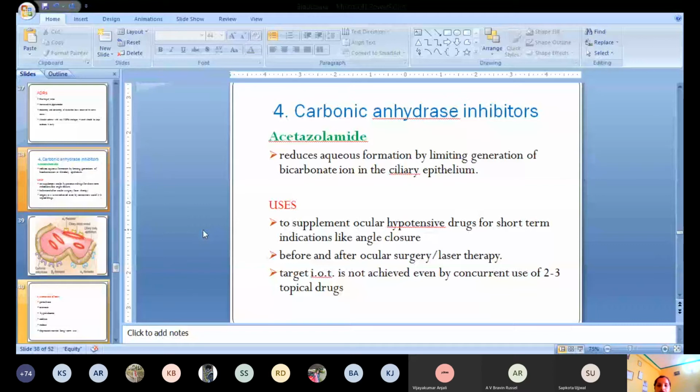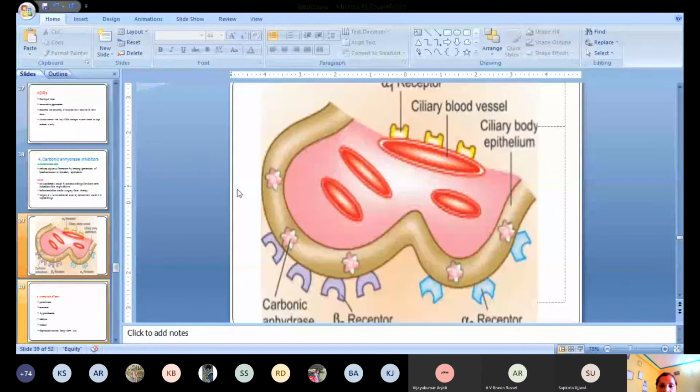Next group of the drug is carbonic anhydrase inhibitors. Carbonic anhydrase is an enzyme which is responsible for the synthesis of aqueous humor by formation of bicarbonate ion. This bicarbonate ion is a very essential constituent of aqueous humor. This carbonic anhydrase enzyme is present in the ciliary epithelium.